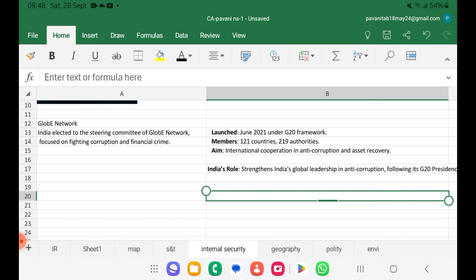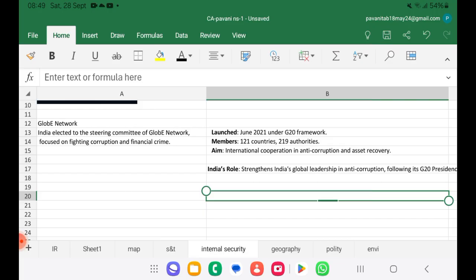India elected to the steering committee of Globe Network, focusing on fighting corruption and financial crime. So this is for fighting corruption and financial crime, the Globe Network. India is going to be a steering committee member now. This has been launched in 2021 under the G20 framework.